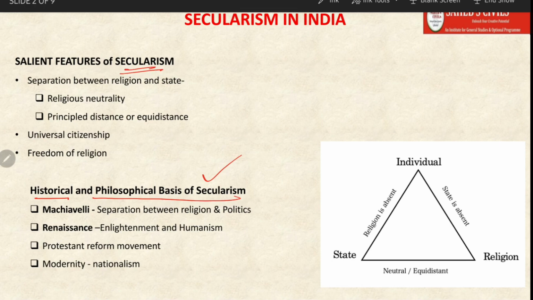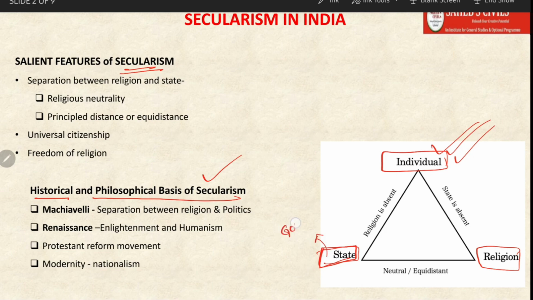In order to understand this definition, let us first go through this figure. Here we can see that there are three entities: one is the religion itself, the other is the state, and the third is the individual. The state is actually an artificial or virtual entity, and its real form manifests in terms of the government. So what we are seeing is an interaction between the individual and the government, the individual and the religion, and also the state and the religion. There are three types of interactions happening.